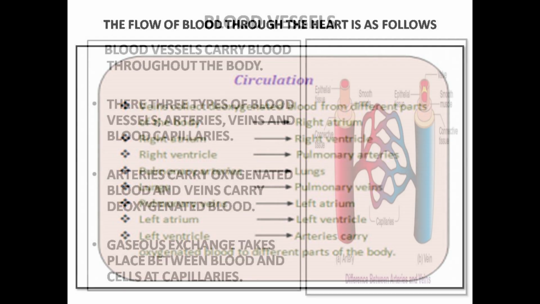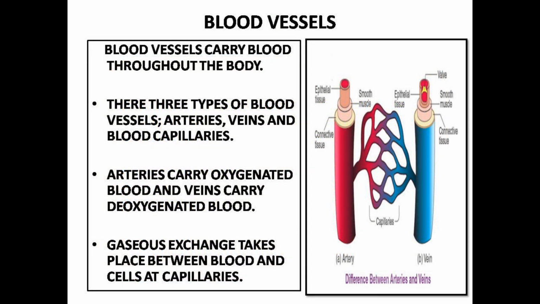Just go through it. Next, we are going to discuss the major part of the pumping system, that is the tubes or the blood vessels. Arteries are the vessels which carry blood away from the heart to various organs of our body. Since the blood emerges from the heart under high pressure, the arteries have thick and elastic walls that you have already seen in the previous diagram.